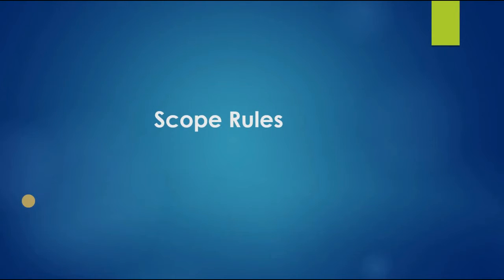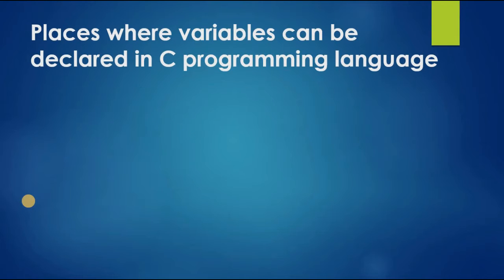Scope means what? Scope in any programming is a region of the program where a defined variable can have its existence, and beyond that the variable cannot be accessed. There are three places where variables can be declared in the C programming language.